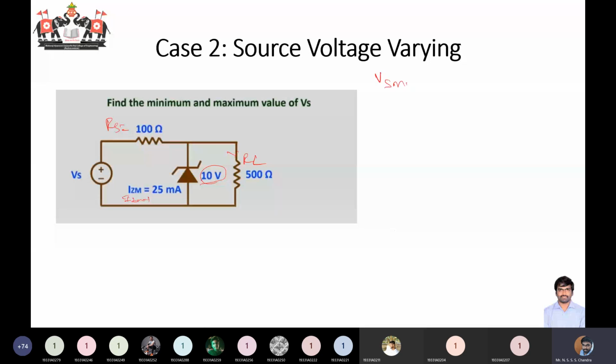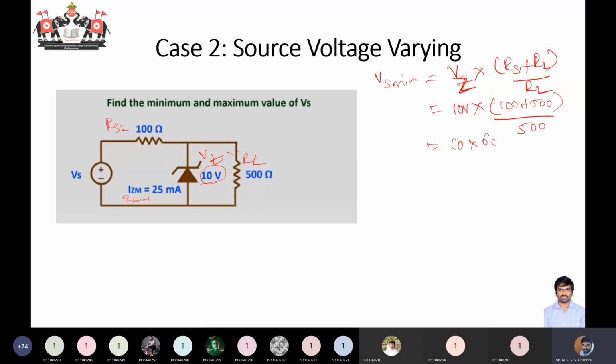So what is Vs minimum? We have done earlier. Vs minimum is equal to Vz into Rs plus RL by RL. So what is the Vz here? Given as 10 volts. 10 volts is your Vz. Okay, 10 volts into Rs plus RL, 100 plus 500 divided by 500. So 10 into 600 by 500. So 5 2s are 10. So Vs minimum is 12 volts.